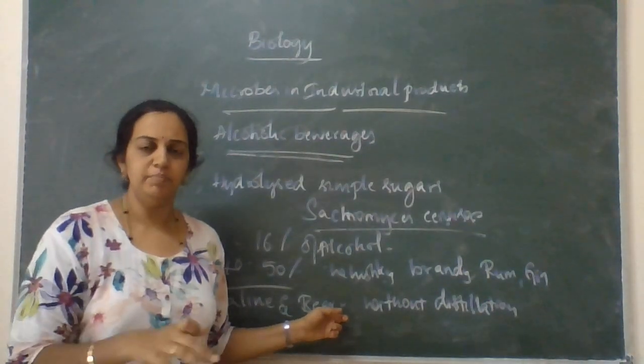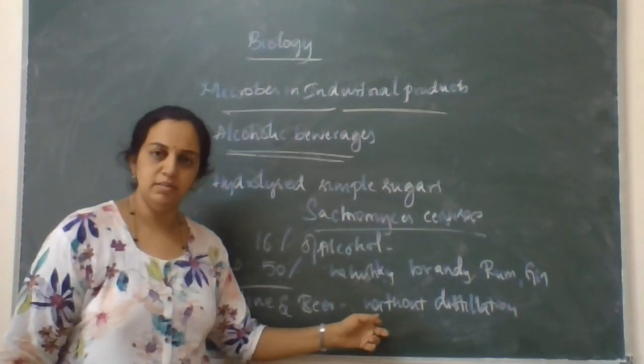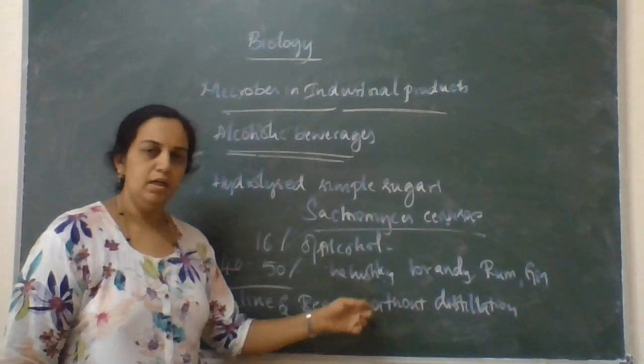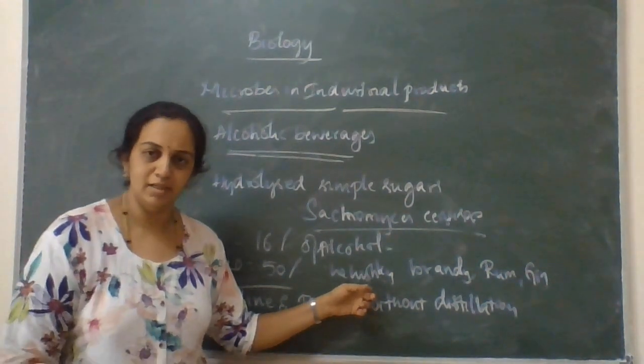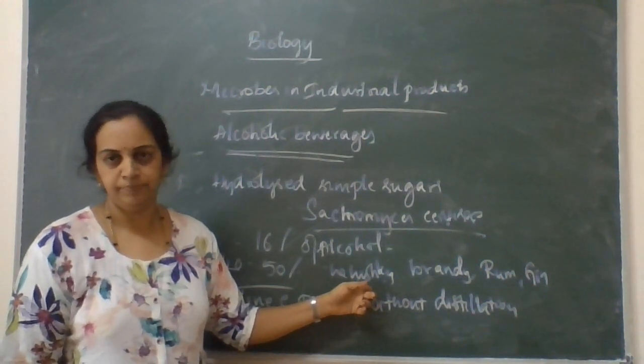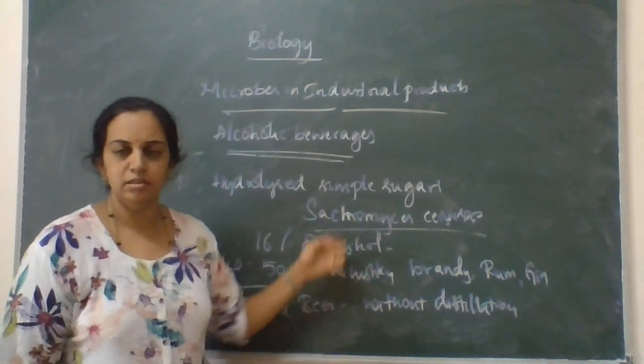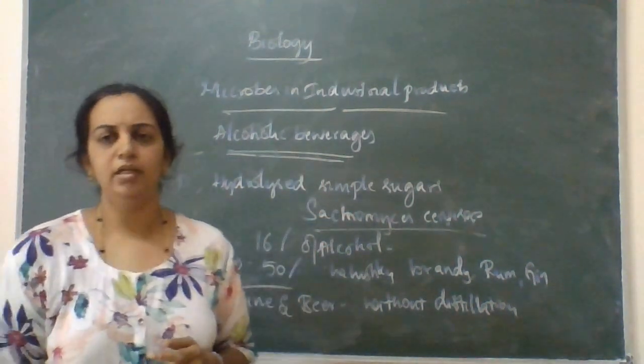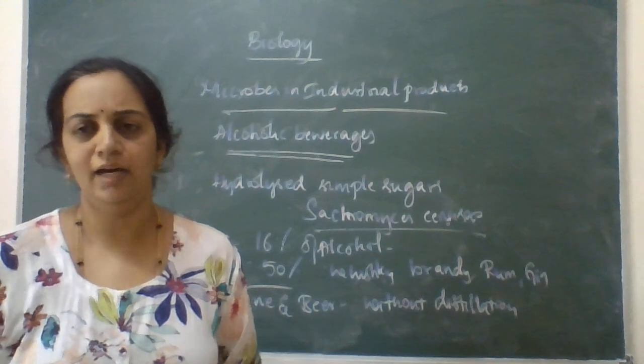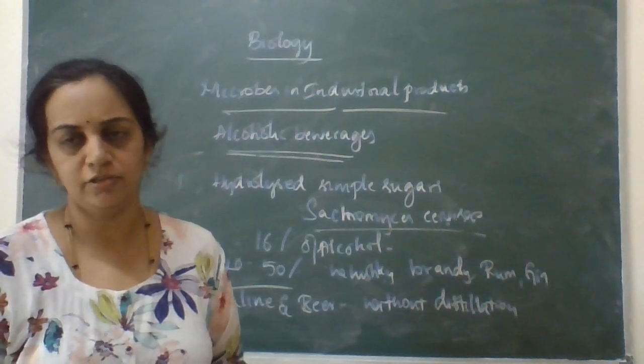Distillation means keeping it for a longer time, aging. This is a non-aged product, and this is what is called an aged or distilled product. This is how alcohol is obtained in larger quantities, mainly in industries.